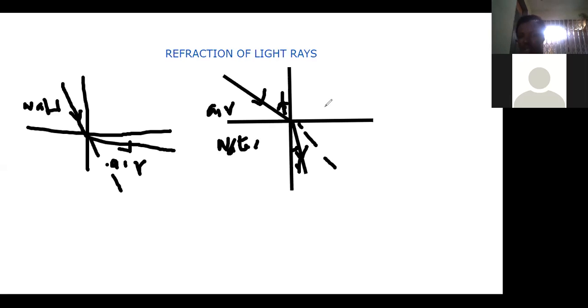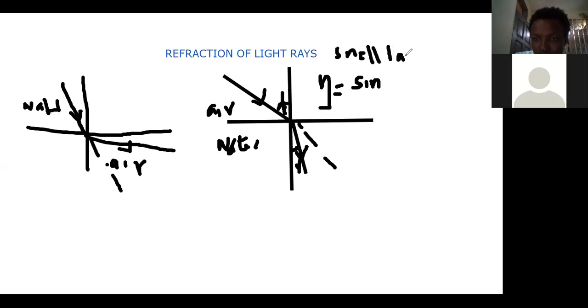So mathematically we can say that the refractive index, I'll explain refractive index, is equal to the sine of the angle of incidence all over the sine of the angle of refraction.